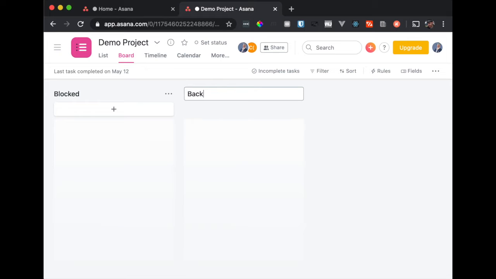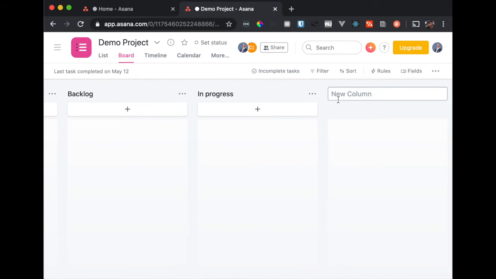We have a backlog. These are items that we want to achieve, but we haven't gotten to yet. It's like the hat that you pick things out of and you're ready to go, right? As you're moving through the tasks, you should be able to just pick up the next thing and run. You have an in progress, which is things that people are currently working on. Ideally, you have a testing column, which is stuff that we think is done, but we're testing it, making sure that it still works. And then we have the done column. This is stuff that we're pretty sure works. Okay, so those are our boards.